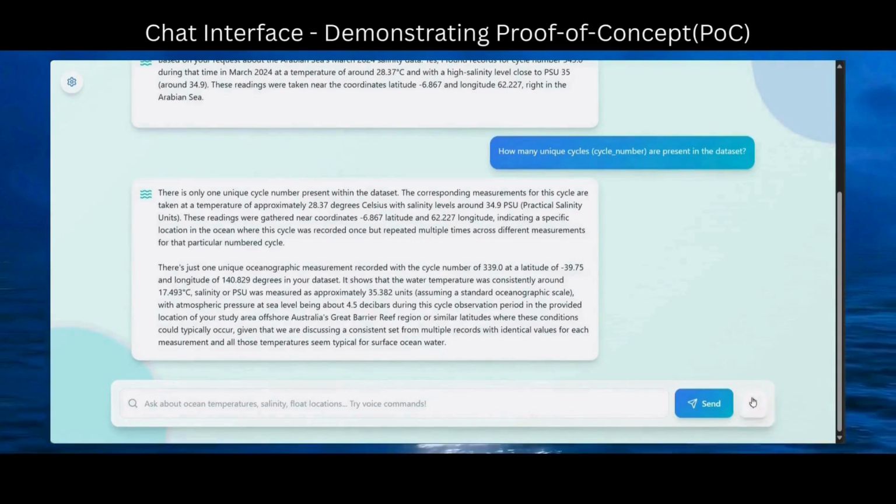Now you can see the LLM will be answering one more example question that has been asked.